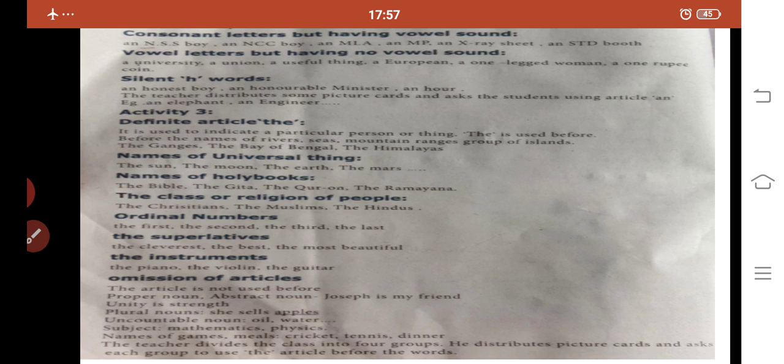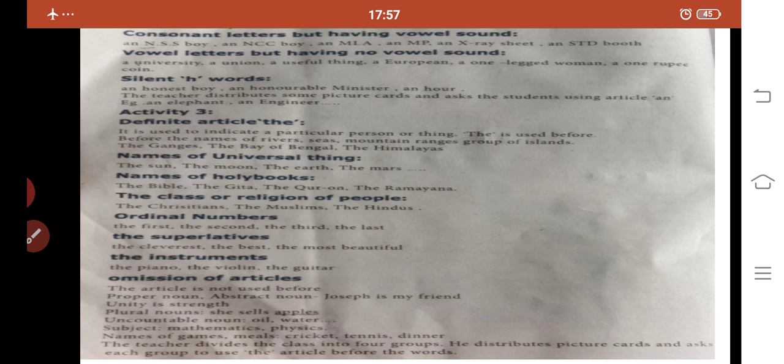Next one, the definite article before class or religion of people. We have to write like this: the Christians, the Muslims, the Hindus, the Sikhs, the Buddhists. Right? Then ordinal numbers. Before the ordinal numbers we are using the definite article: the first, the second, the third, the last.